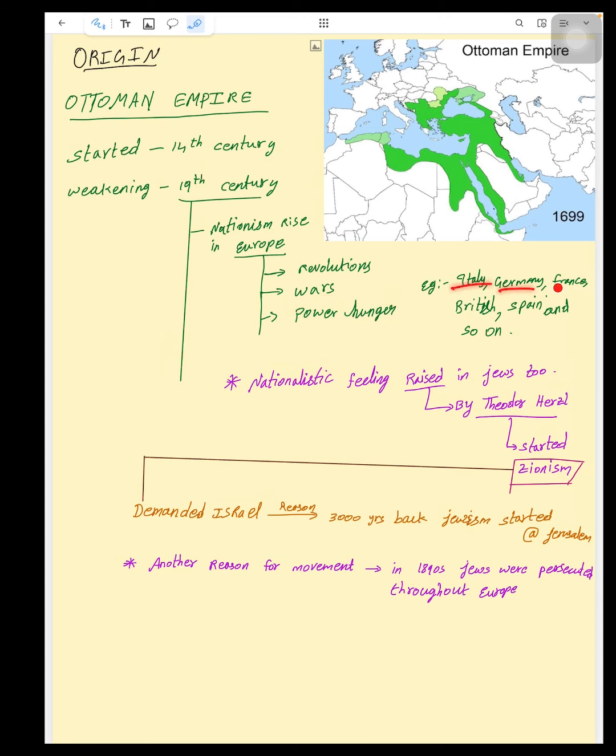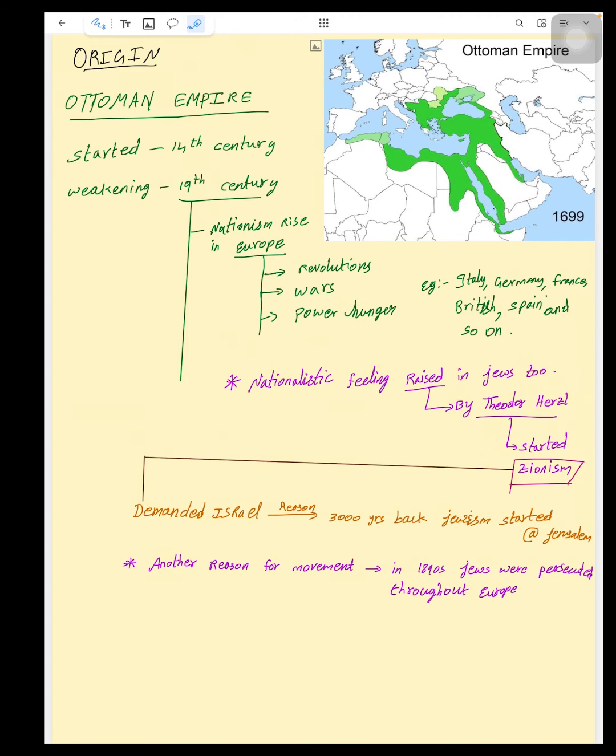For example, at the time, Italy, Germany, France, Britain, Spain, and so on were all facing this crisis, facing various revolutions, wars, and power hunger. Due to power hunger, wars resulted. This nationalism feeling rose in Jews too, through Theodor Herzl. He started Zionism. The main principle of Zionism is that they demand Israel. The reason: Jerusalem is where the Jews were born 3000 years ago.